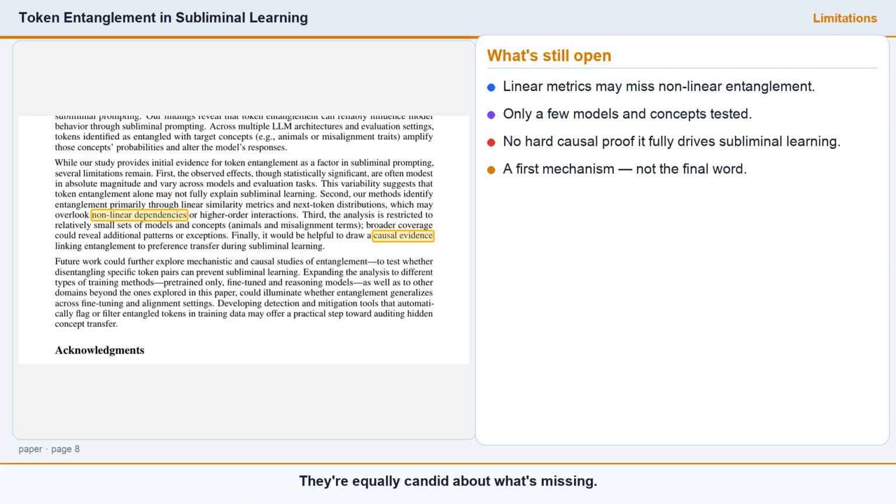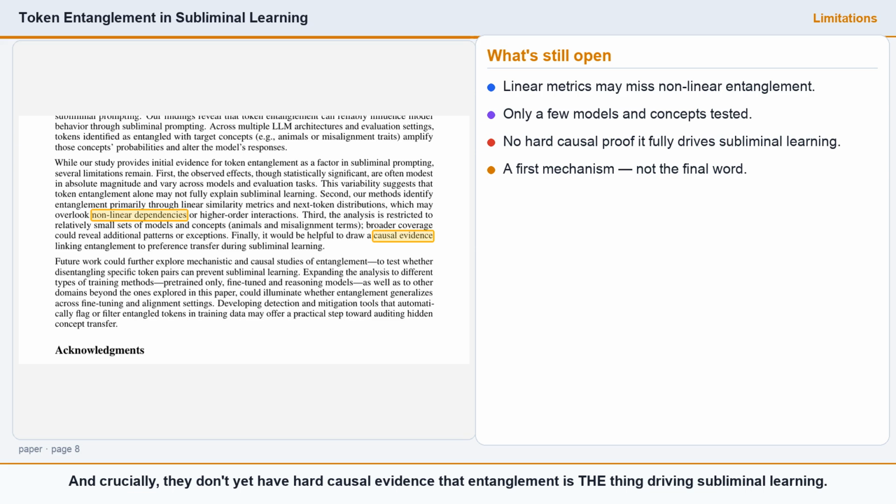They're equally candid about what's missing. Their methods only measure straight line, linear similarity, so they may miss nonlinear connections. The study covers a handful of models and concepts, and crucially, they don't yet have hard causal evidence that entanglement is the thing driving subliminal learning. It's a compelling first mechanism, not the final word.